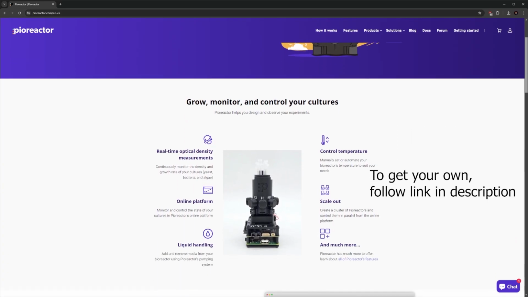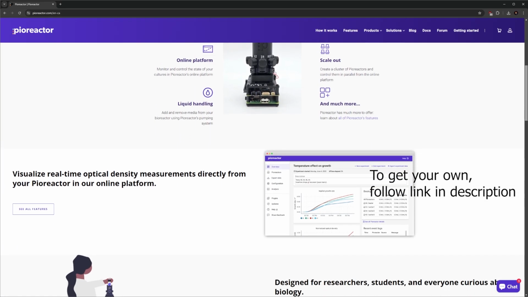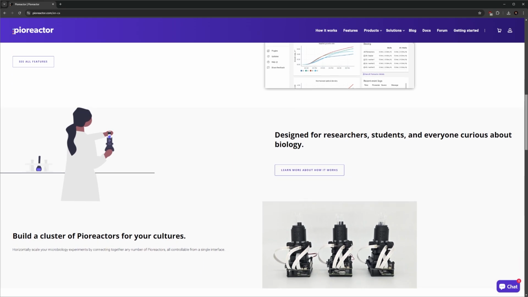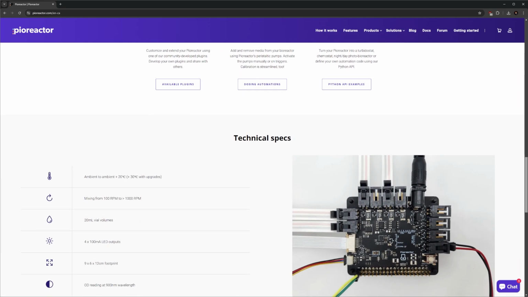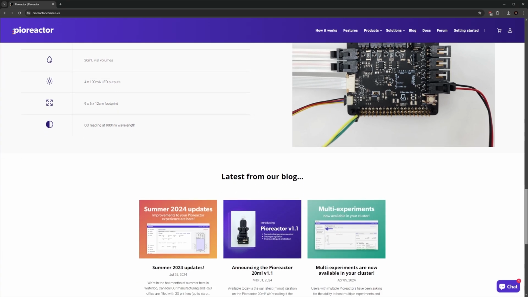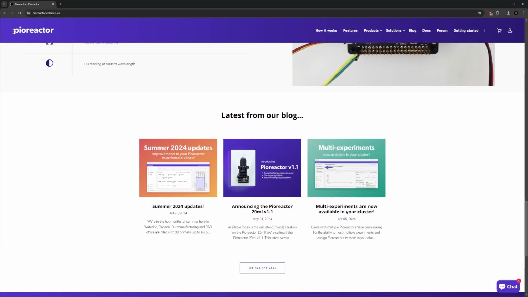Hi, I'm Edison, and in this video, I'll be showcasing a custom control panel I developed for the Pioreactor, hosted on Huggingface. This tool makes managing and monitoring Pioreactor experiments more efficient and accessible.